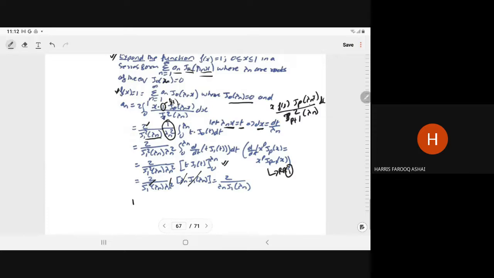So here 1 can be written as summation n is equal to 1 to infinity 2 upon lambda n J1 lambda n into J0 lambda n x. That is the expansion of the 1 in terms of the Bessel function.